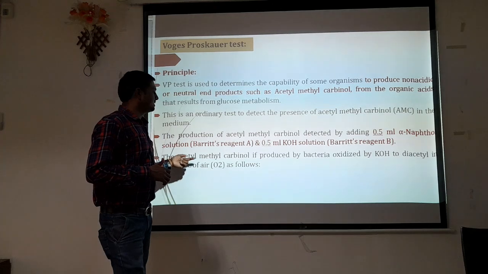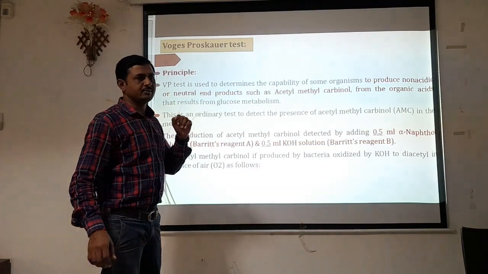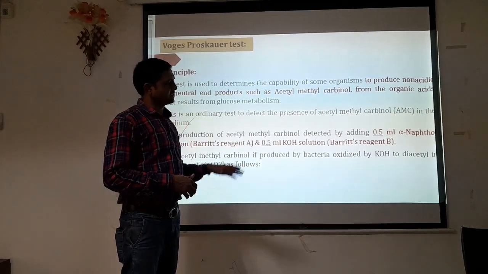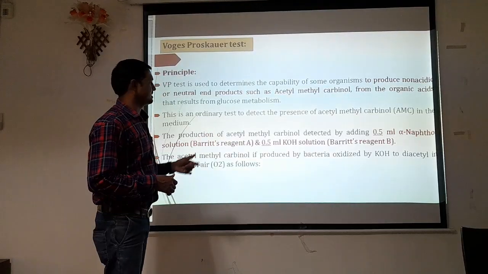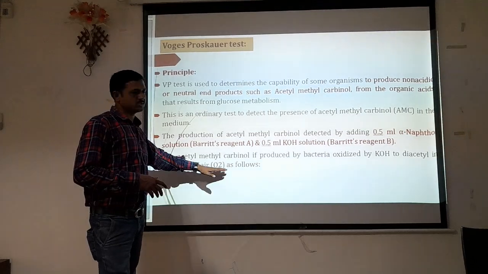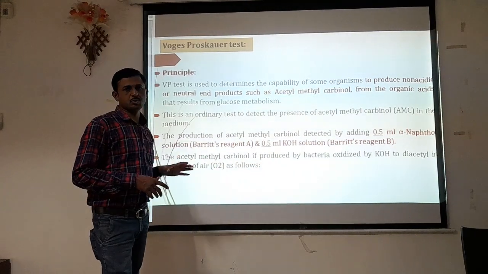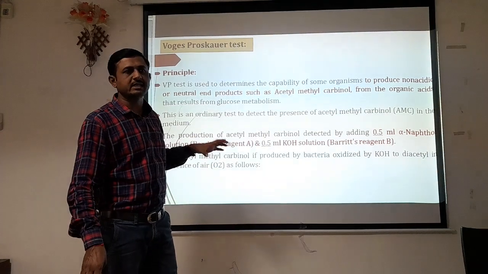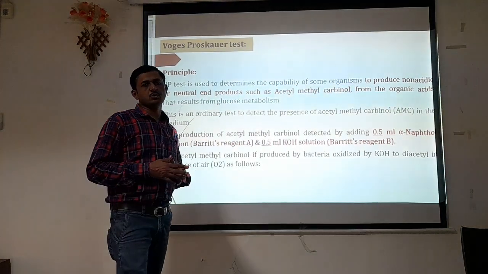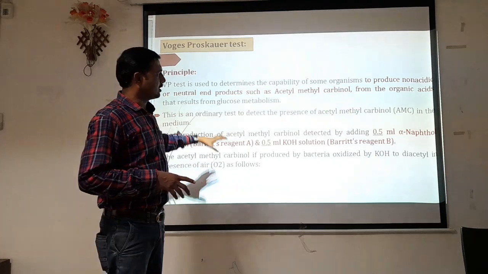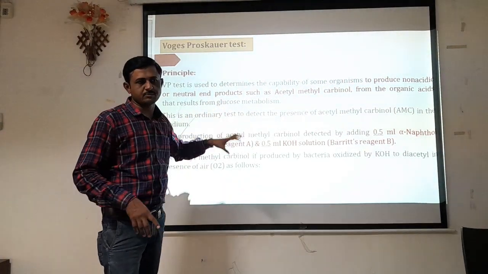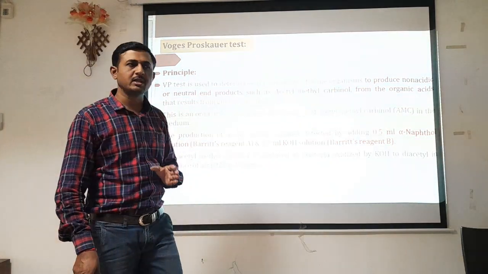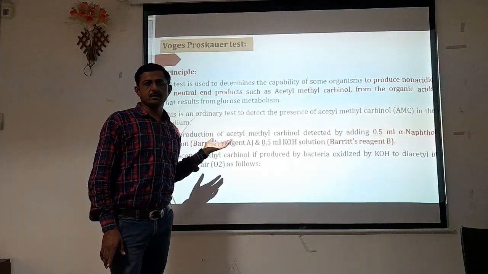What happens is that the acetyl-methylcarbinol, if produced in that particular tube by the bacteria, is oxidized by the KOH to diacetyl in the presence of air, that is oxygen. Here a coffee color can be observed inside the tube, so we can say that your VP test is positive. Here we determine whether that organism is producing non-acidic substances, that is acetyl-methylcarbinol, from the MRVP broth.